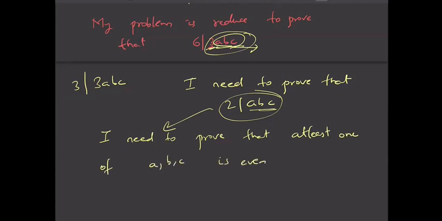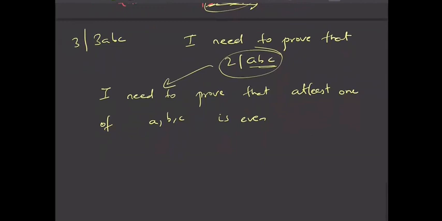Yes, if all of ABC are odd, then how can 2 be a factor of ABC, right? If at least one is even, if one is of the form 2k, then definitely I can say that ABC is a multiple of 2. So I need to prove that one of them is a multiple of 2.